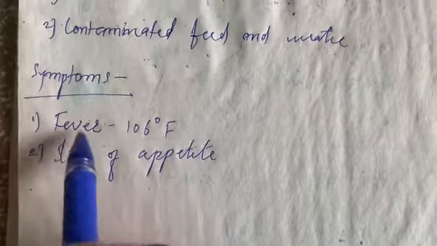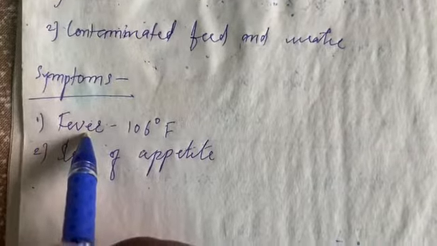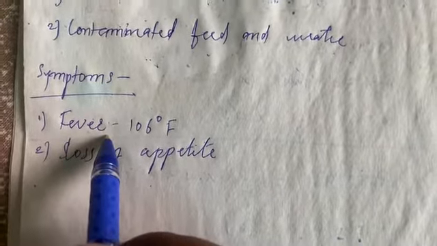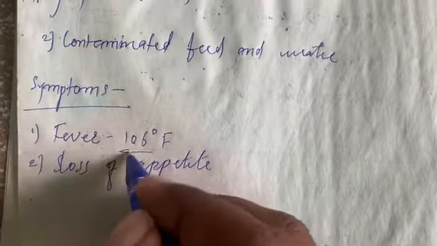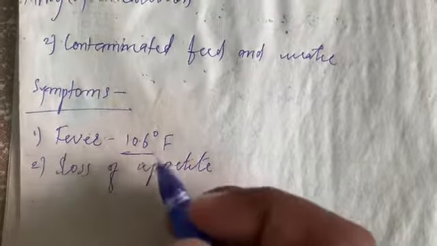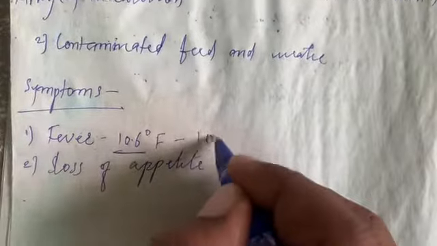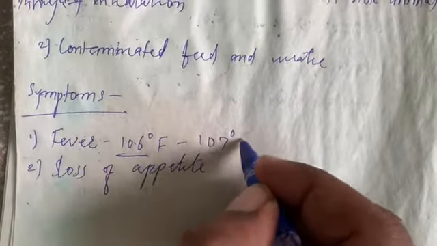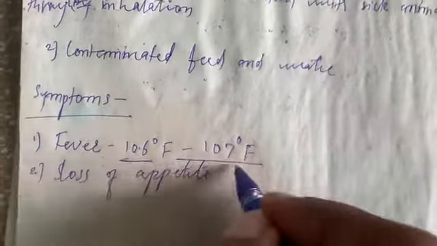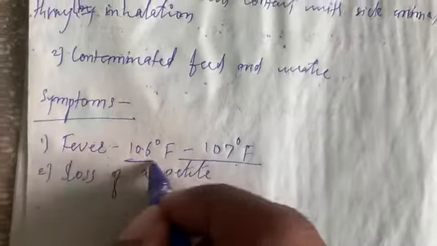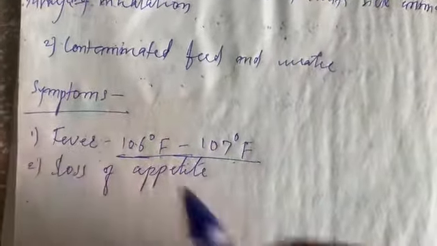The first symptom is fever, which means an increase in body temperature. In this case, the temperature generally increases to 106 to 107 degrees Fahrenheit. So this is the indicator of sick animals. This is the rise in body temperature, that is the fever.